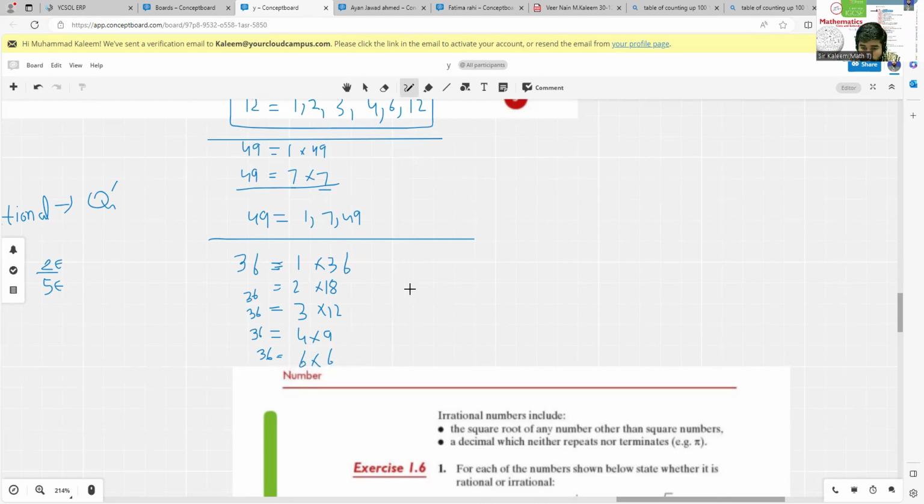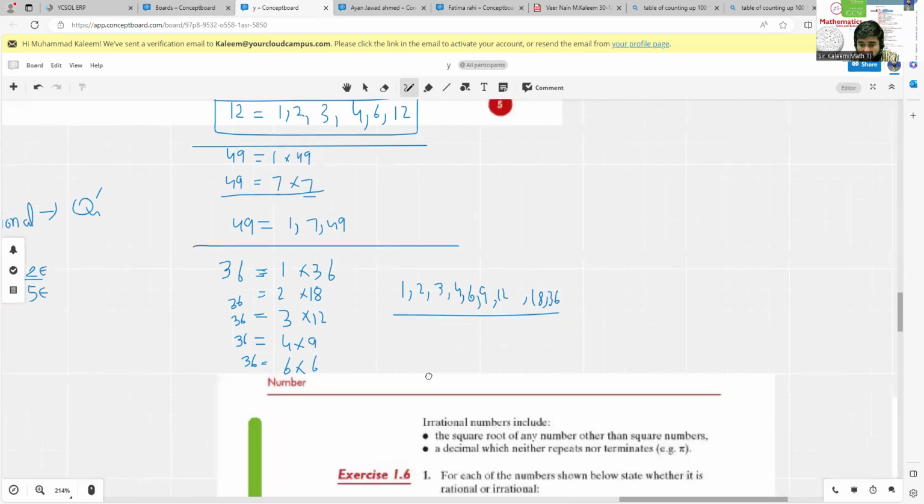Now you can easily write the factors of 36, that are 1, 2, 3, 4, 6. You don't have to repeat 6. Then 9, 12, 18, and 36. So these are all the factors of 36. Okay, let me explain one more example.